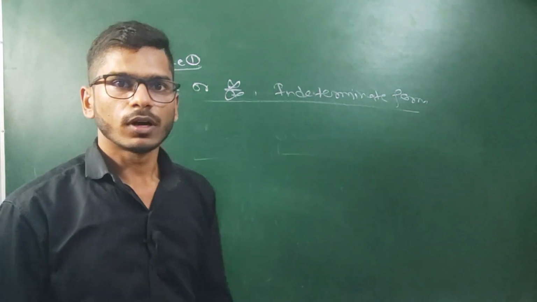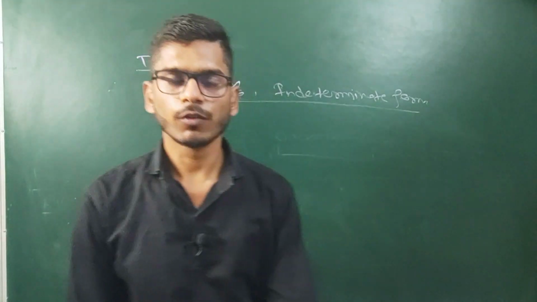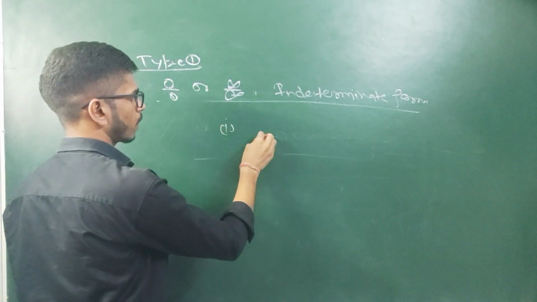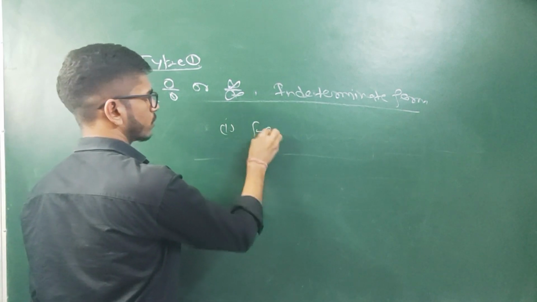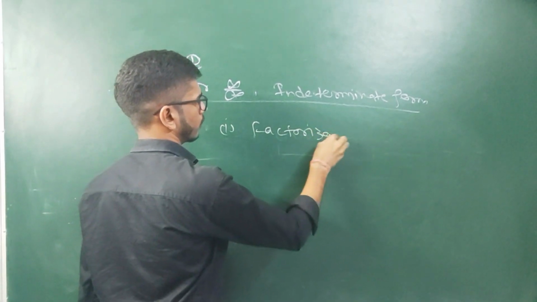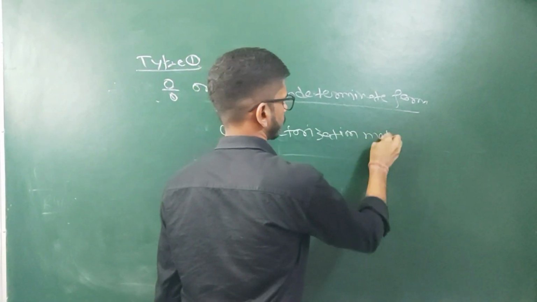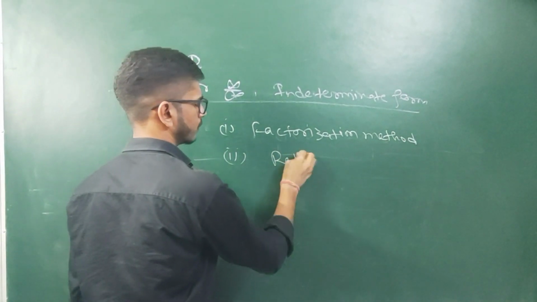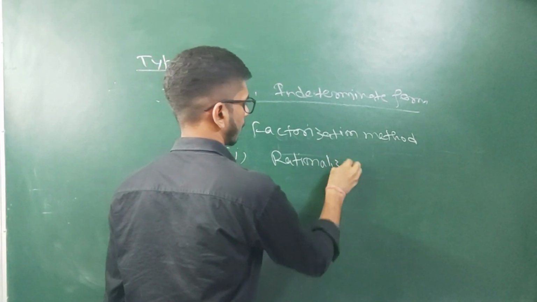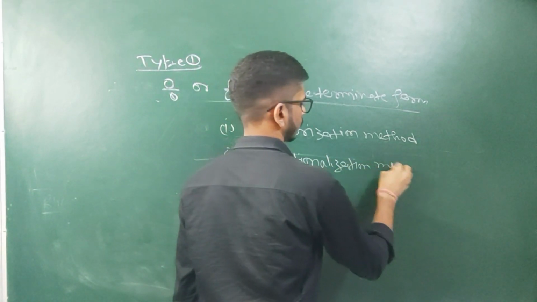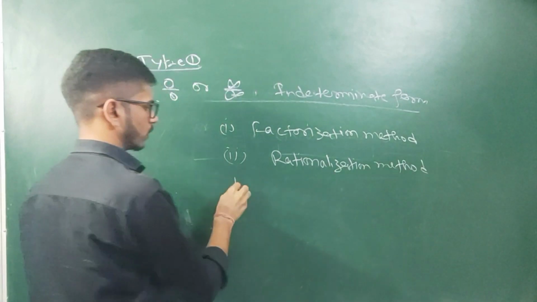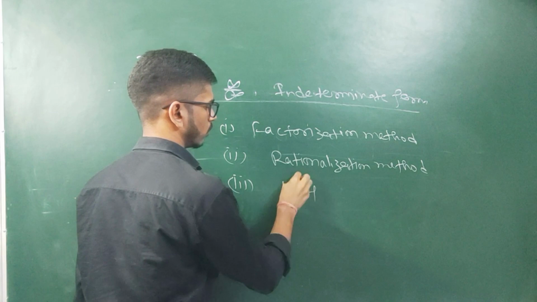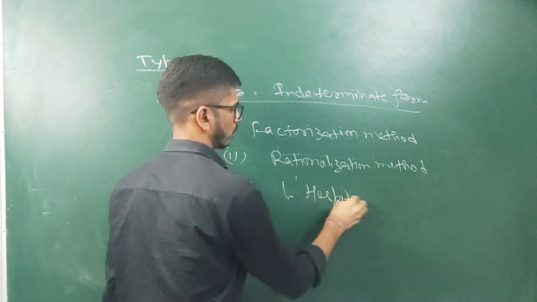Okay, this type of indeterminate form can be solved with the help of 3 methods. The first method is factorization method. Second method is rationalization method. And third method is L'Hopital rule.